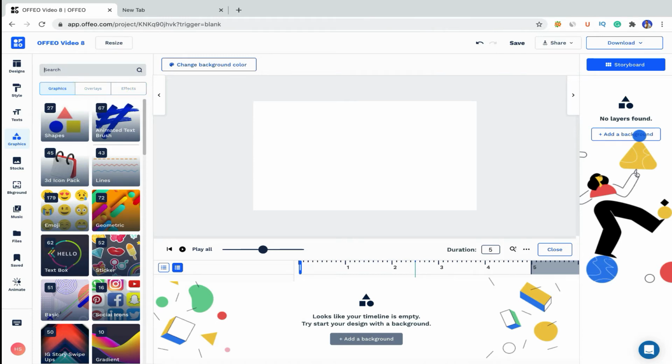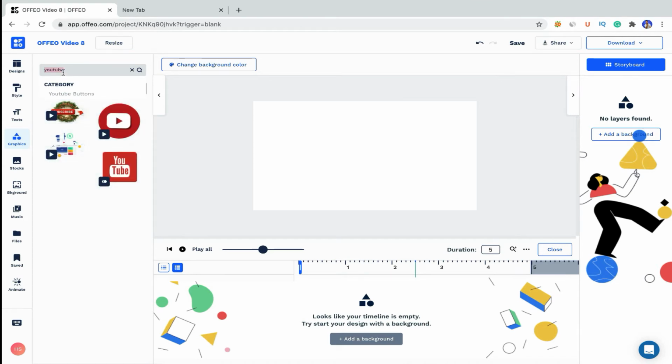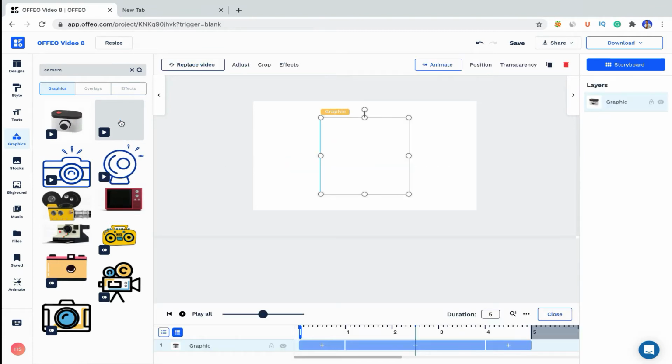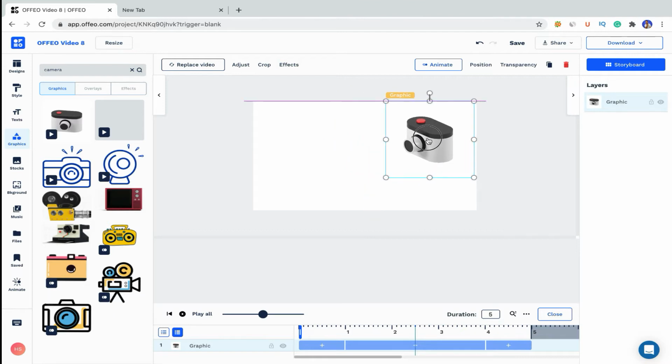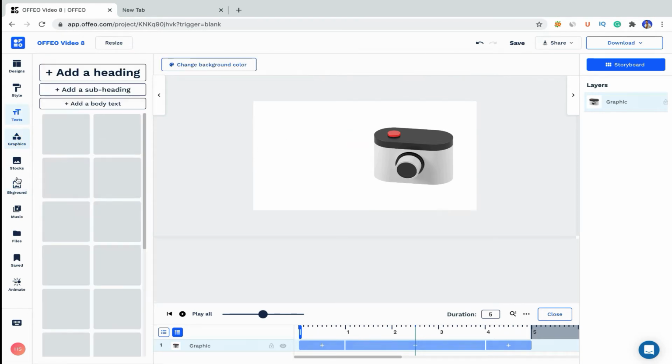So here I will search for YouTube. Maybe we can search for a camera. Okay, and if you want to preview, just hover over your mouse and it will show you in preview. I want to use this thing. It is not loading this thing, I don't know. So let's place it here, and here we will write become a YouTuber.